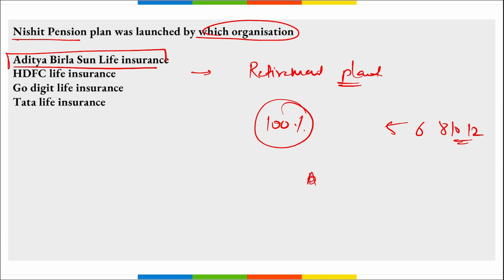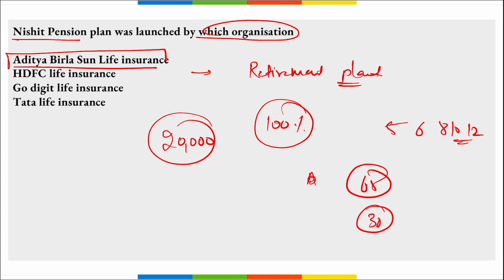The maximum age to avail this Aditya Birla Sun Life Insurance Limited Nishchit Pension Plan is 65 years, while the minimum age is 30 years. The minimum annualized premium here will be 20,000 rupees, and there is no limit on the maximum premium that you can pay.